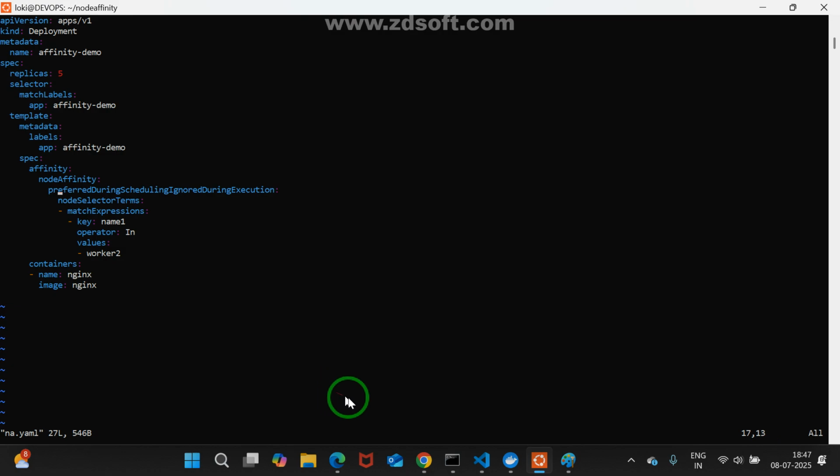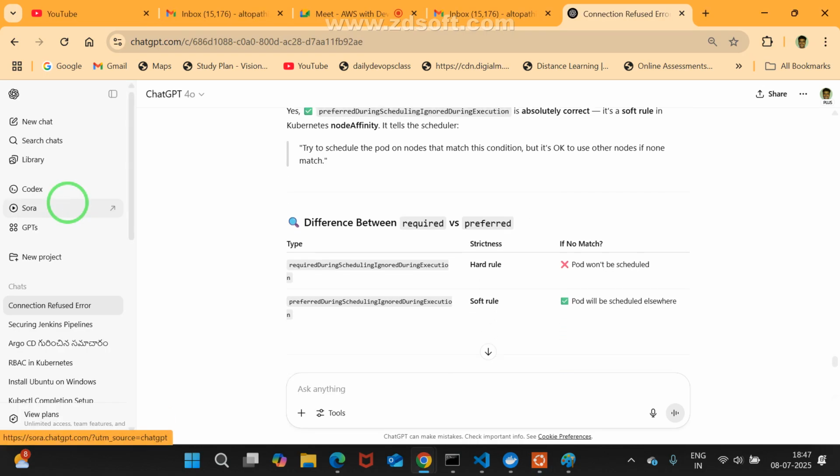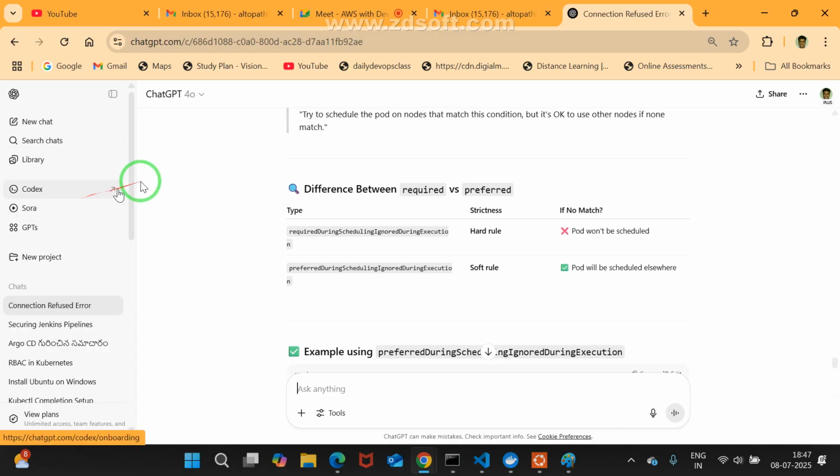My intention: if I don't have a proper naming convention also, what shall I do? I want to create a resource. That is the meaning of preferred. You may see here, it's a preferred soft rule, so the pod will be scheduled elsewhere. What does it mean?